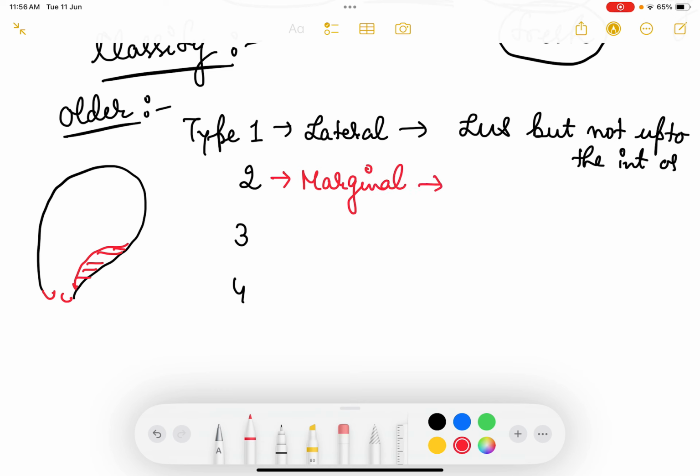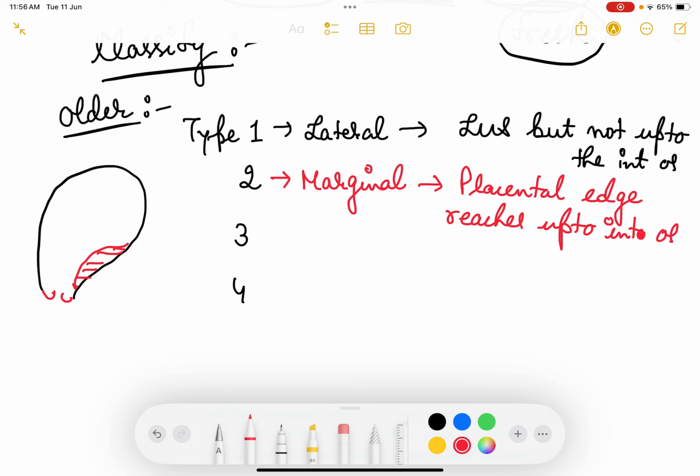In marginal placenta previa, the placental edge reaches up to the internal os. When it reaches up to the internal os, it just covers the internal os, then it is called the marginal placenta previa.